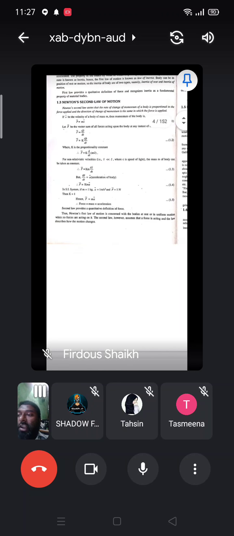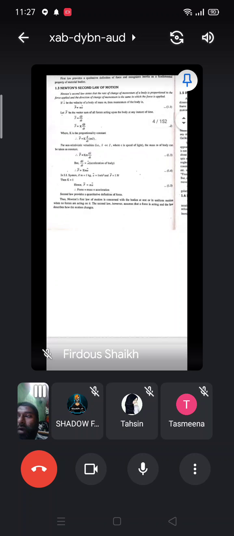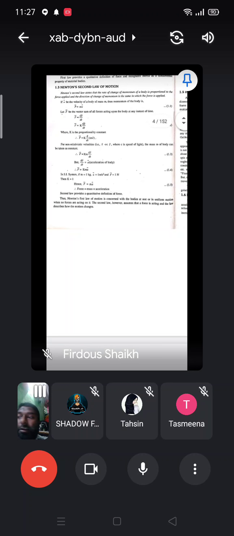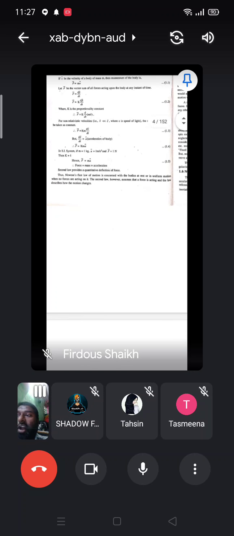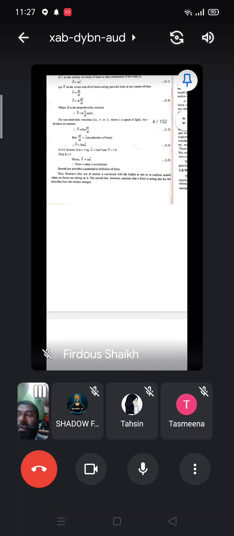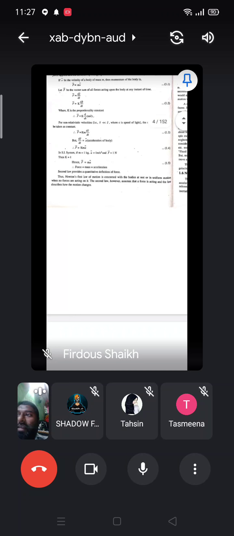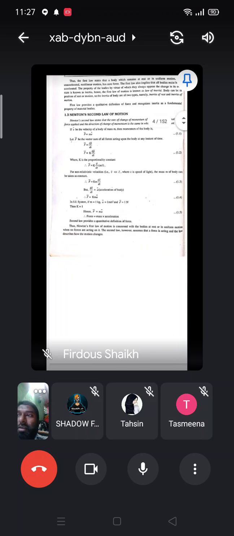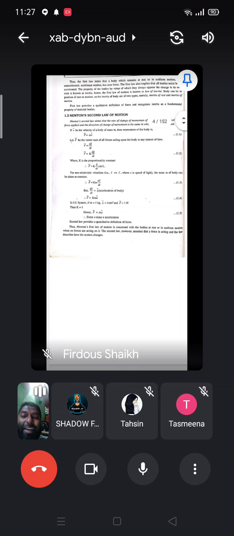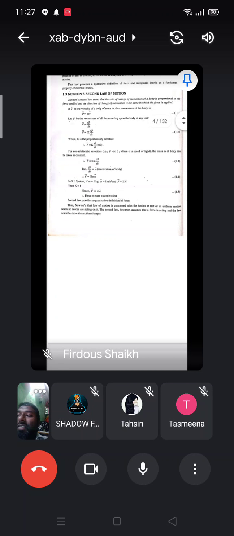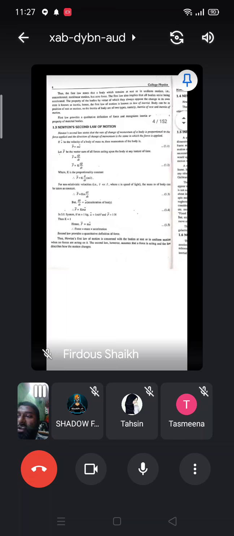Therefore, in short, you will get F is equal to k m a bar. In SI units, if m is 1 kilogram, a bar is 1 meter per second squared, and F bar is 1 Newton, then k is equal to 1. Hence F bar is equal to m a bar. Therefore, force is equal to mass into acceleration. The second law provides the quantitative definition of force. The first was the qualitative definition of force, and here the second law gives the quantitative definition of force.